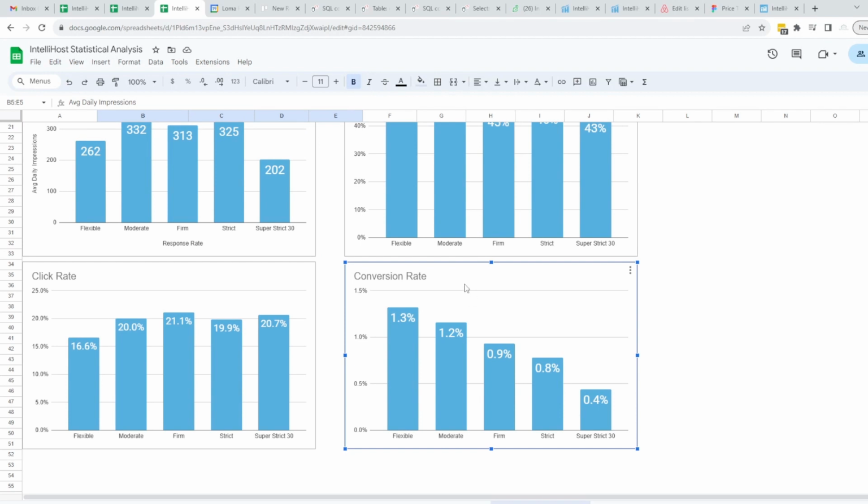This is huge. Look at the difference between a flexible cancellation policy, on average a 1.3% conversion rate, to a super strict cancellation policy that has a 0.4%. That is a 3x difference between super strict and flexible. So if you're having a conversion rate issue, changing your cancellation policy could make a pretty dramatic difference. In fact, you could double your conversion rate just going from super strict 30 to strict. So make sure you take that into consideration when you're choosing your cancellation policy.